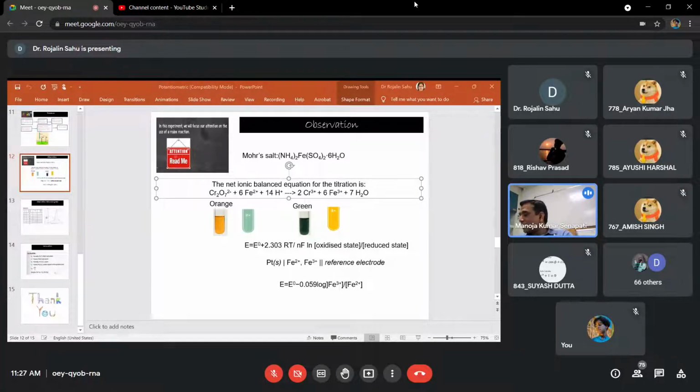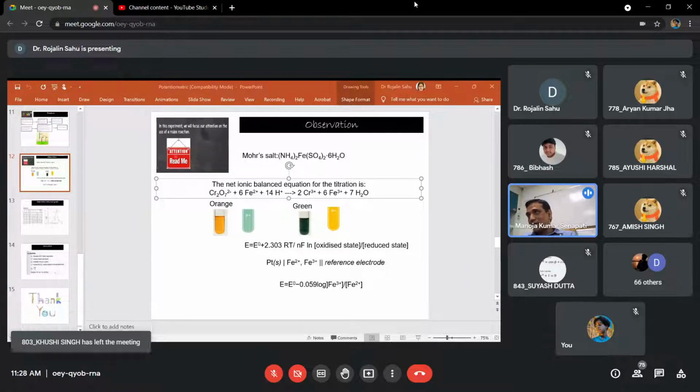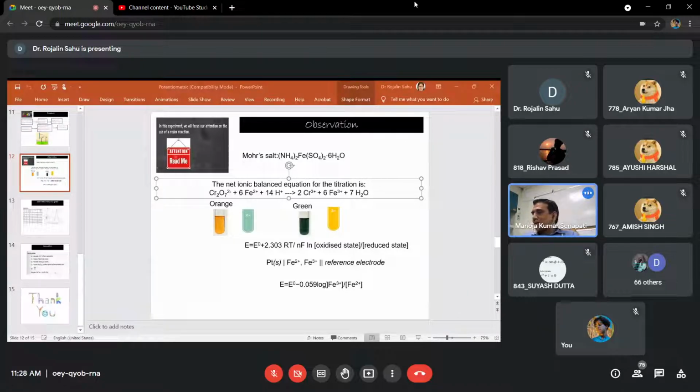So you can see today we are going to carry out experiment number 5. In experiment number 5, we are going to carry out a titration by using a potentiometer. So this is not a potentiometric titration in the real sense, it is a redox titration.